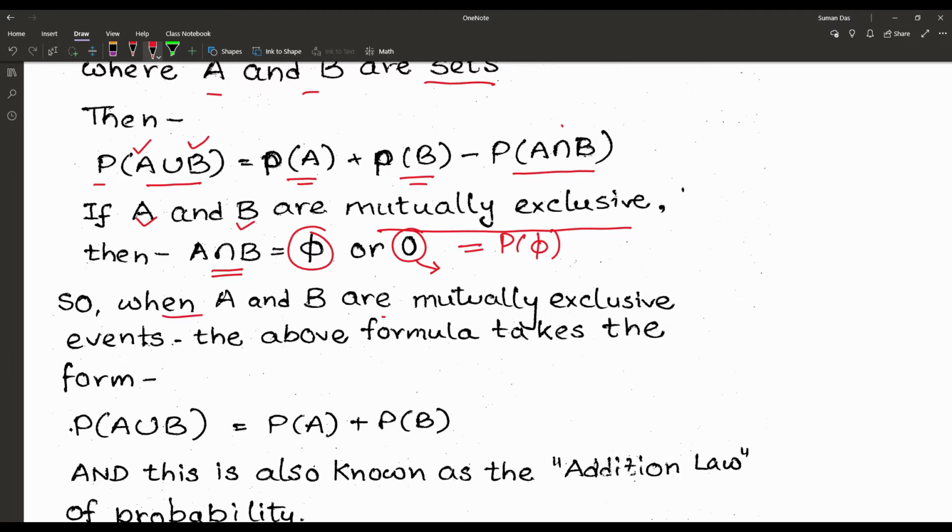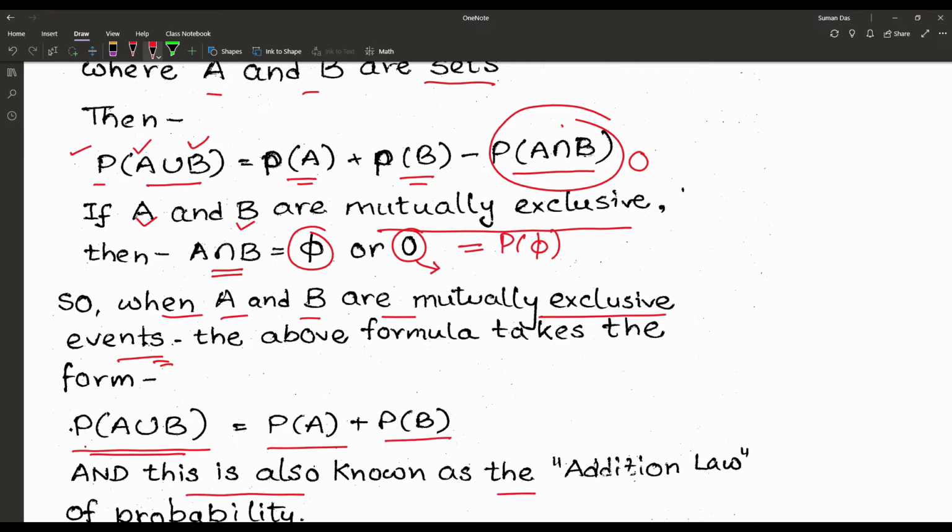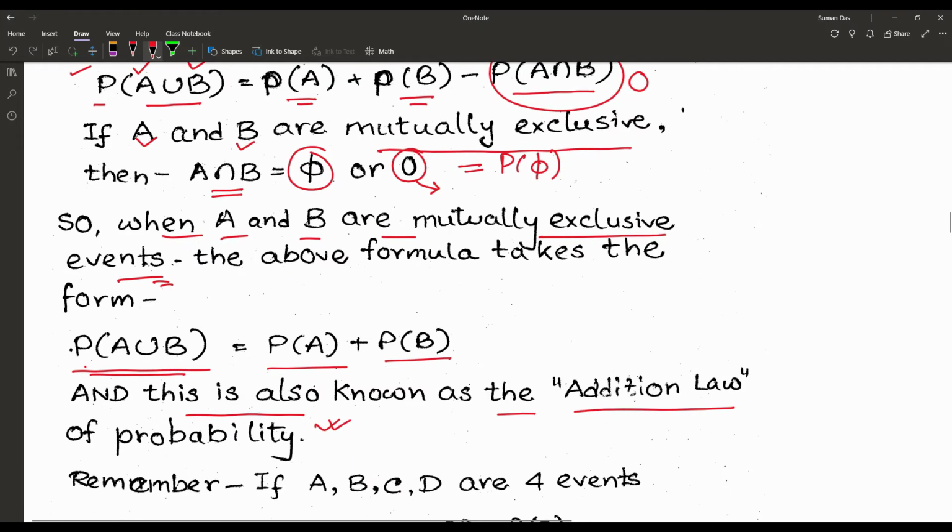So when A and B are mutually exclusive events, the above formula of P of A union B is equal to PA plus PB minus PA intersection B, which gives us that particular result as 0. So we can say when A and B are mutually exclusive events, P of A union B is equal to PA plus PB, and this is also known as the addition law of probability. And so the addition law can be derived from the mutually exclusive events.